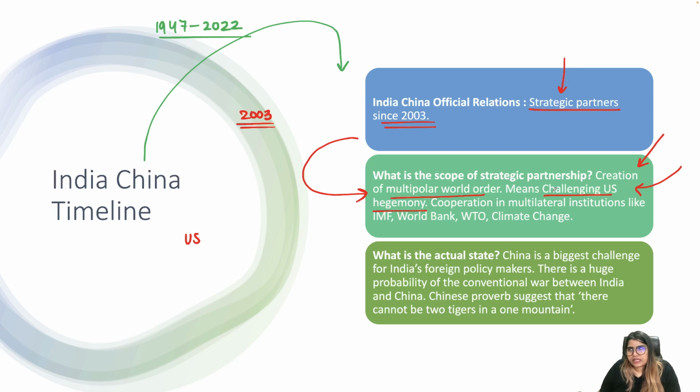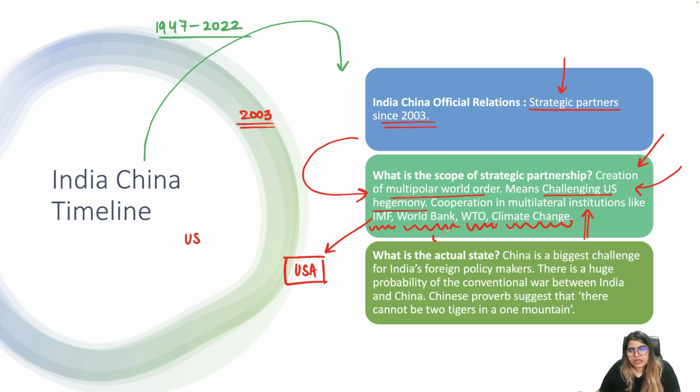In that context, we are engaging with China, and we are cooperating with them in multilateral institutions. Both India and China want reforms in the IMF, the World Bank, the WTO, and in climate change. These are the areas where the US has a dominant position. The US quota in the IMF is the dominant one.